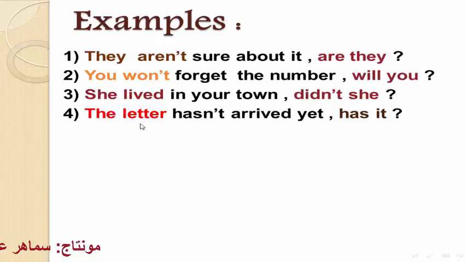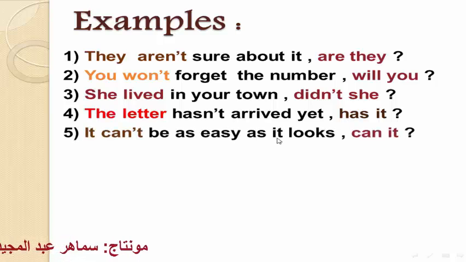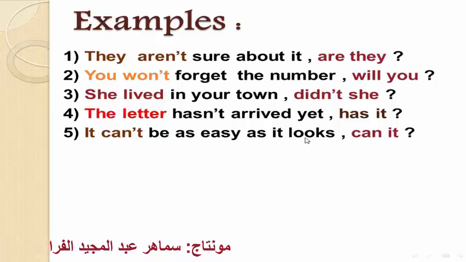Okay, the letter hasn't arrived yet, has it? Hasn't, has it? Okay. The next, number 5. It cannot be as easy as it looks, can it? Yeah.